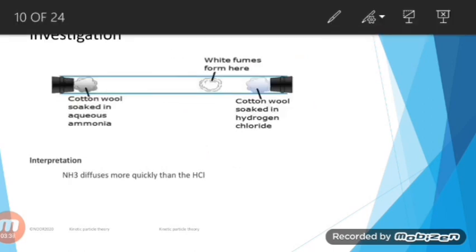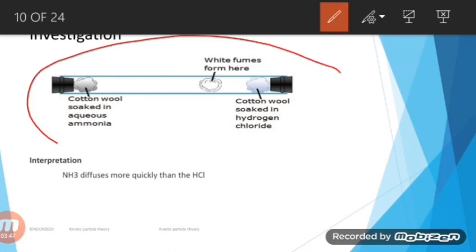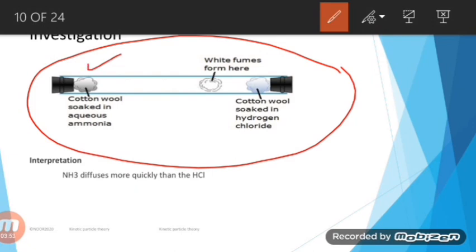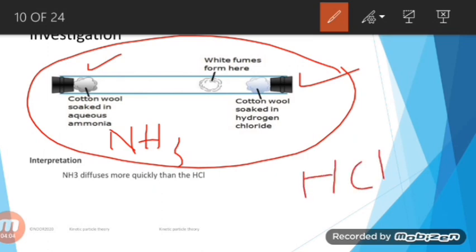In order to understand the relation of molecular mass with rate of diffusion, let's have a look at this investigation. In this experimental setup, in this apparatus, there is one cotton wool which is soaked in aqueous ammonia, NH3, whereas at the other end there is a cotton wool which is soaked in hydrochloric acid,